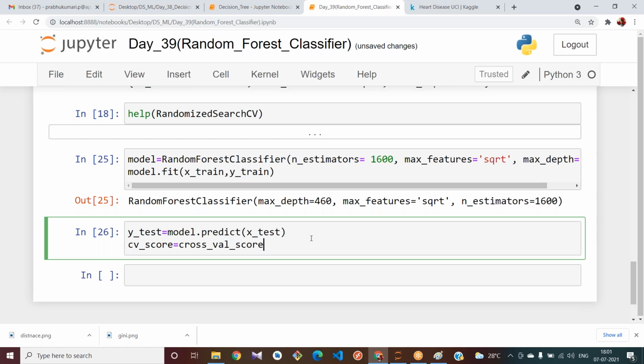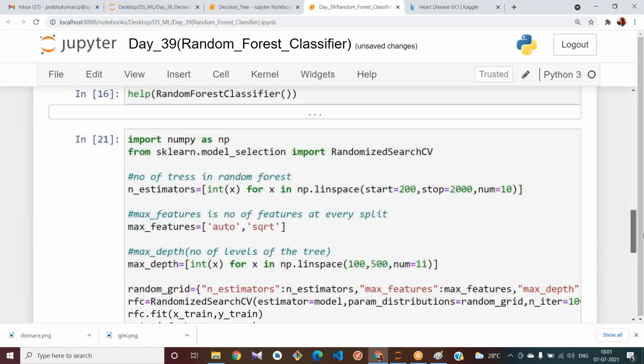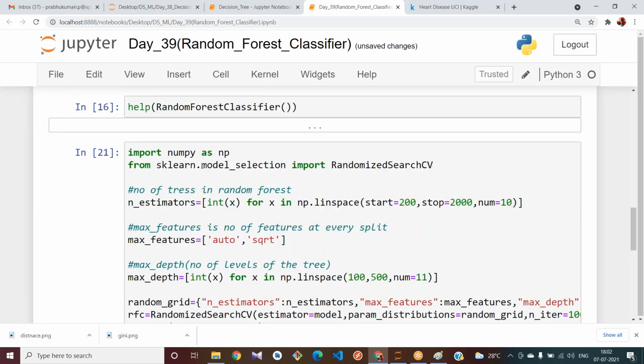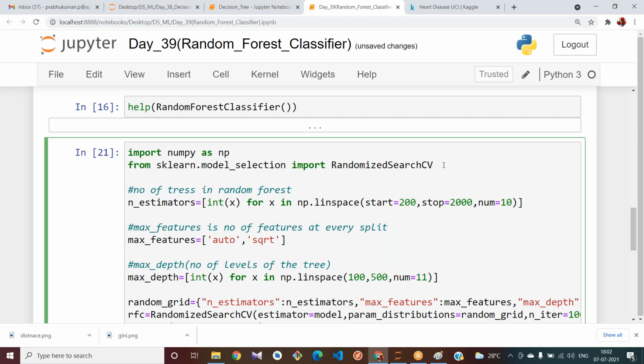But this cross_val_score is present in model_selection. See, already we have imported model_selection. Here itself I am trying to import. Okay, wait, I will try to import here only. Let me copy this model_selection.